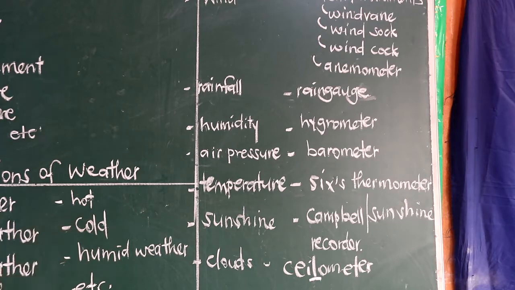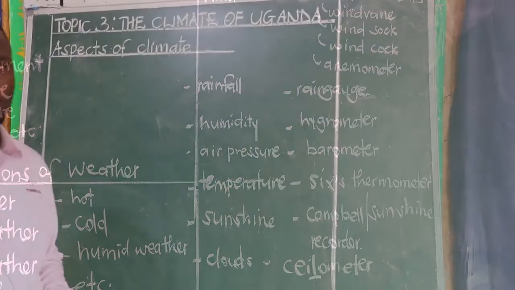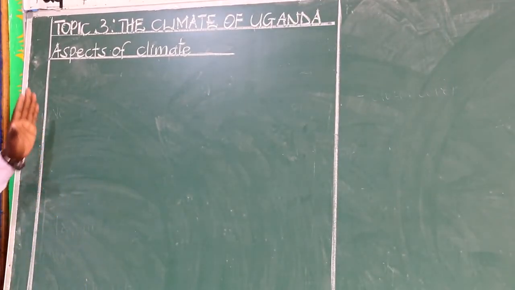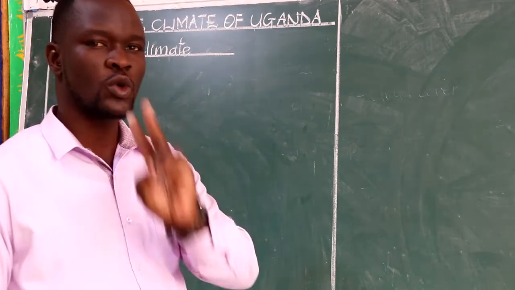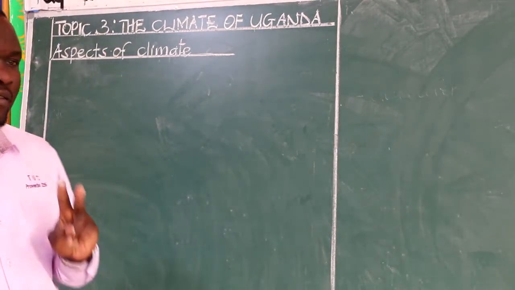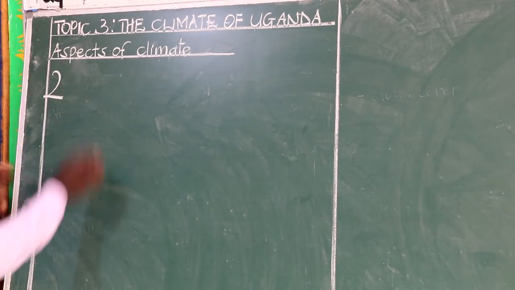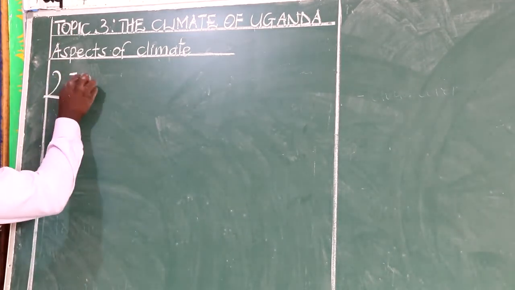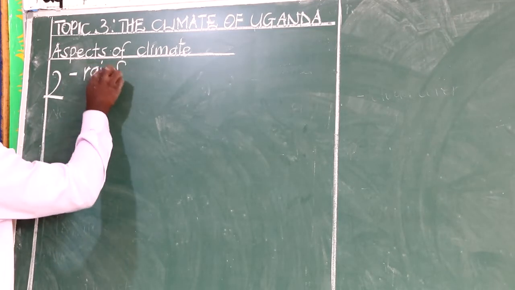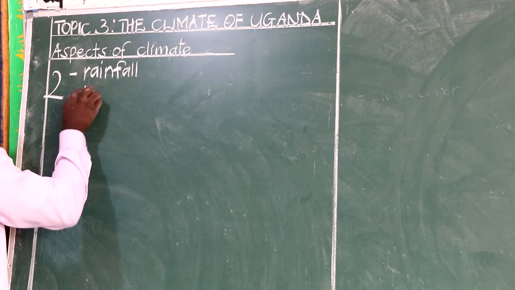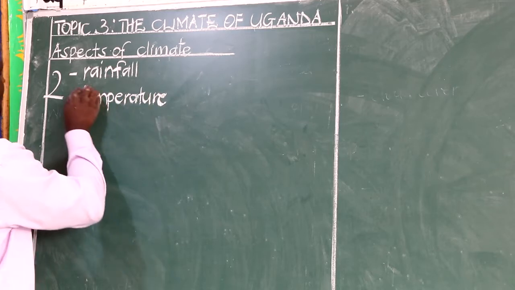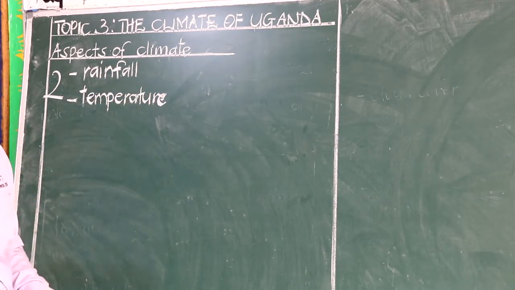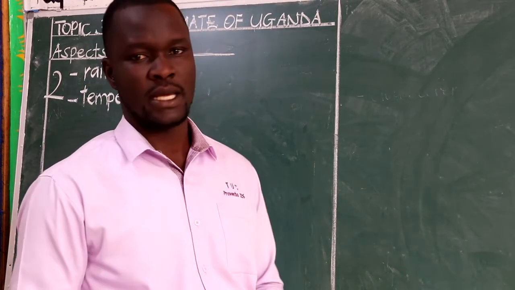Let's get back to climate. So we are looking at what we call the aspects of climate. We have two aspects of climate, and I want you to get me very clear. One, we have rainfall, and then temperature. Rainfall and temperature. Those are the two aspects that determine climate.